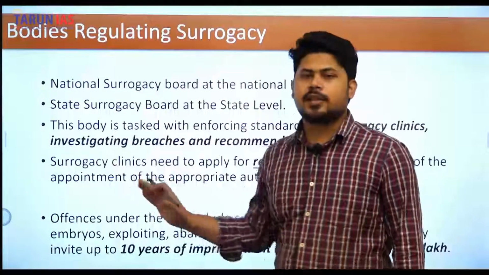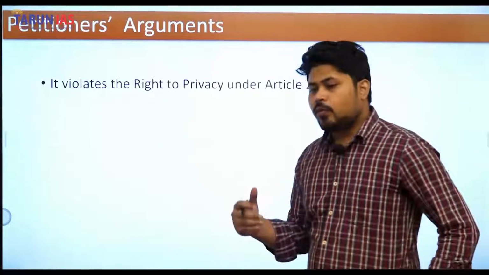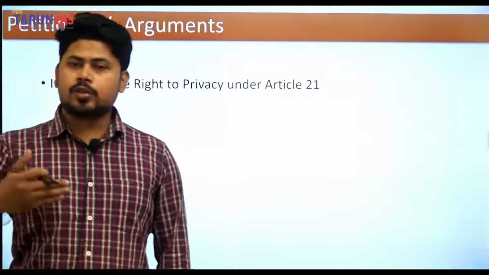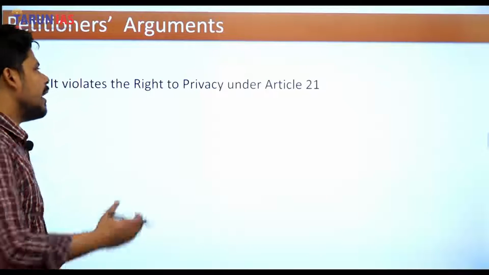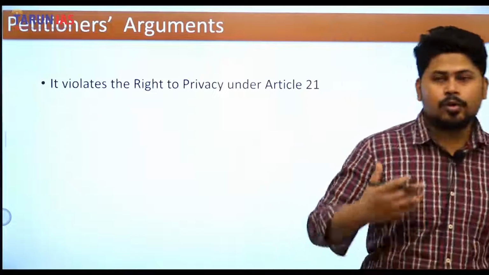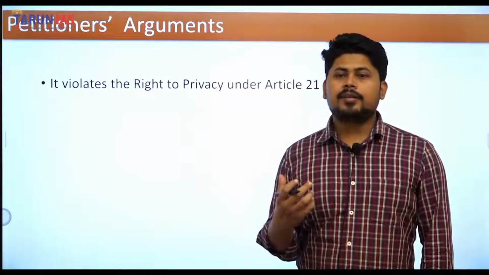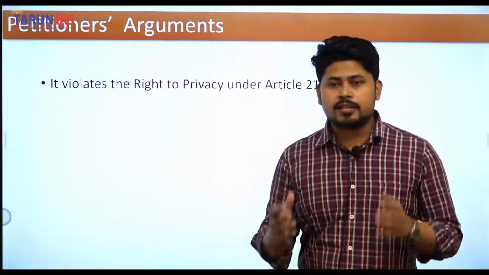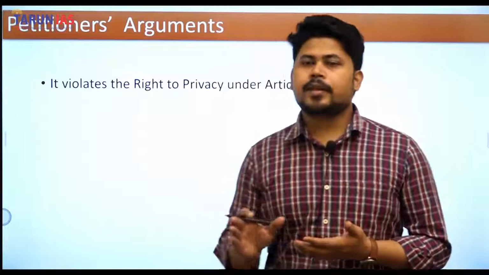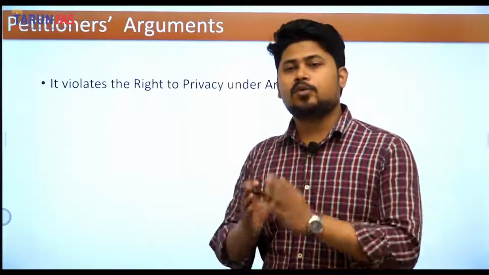So the petitioners have argued that this Act violates the right to privacy under Article 21, and of course the right to life, because the right to life includes the right to procreate as per one's bodily wish. The state does not have a locus standi to get into the personal lives of people and look into what choices they make with respect to having babies.